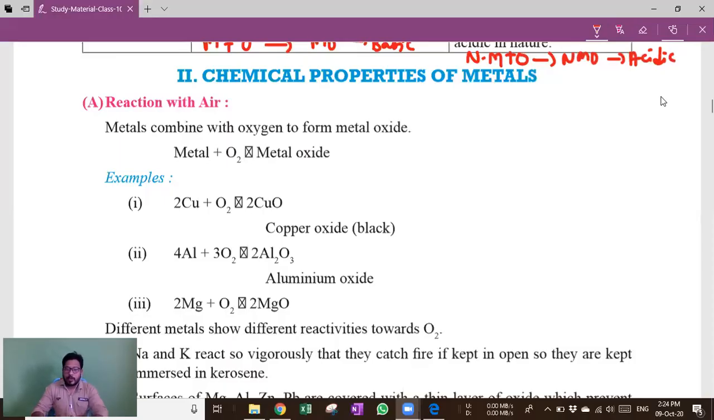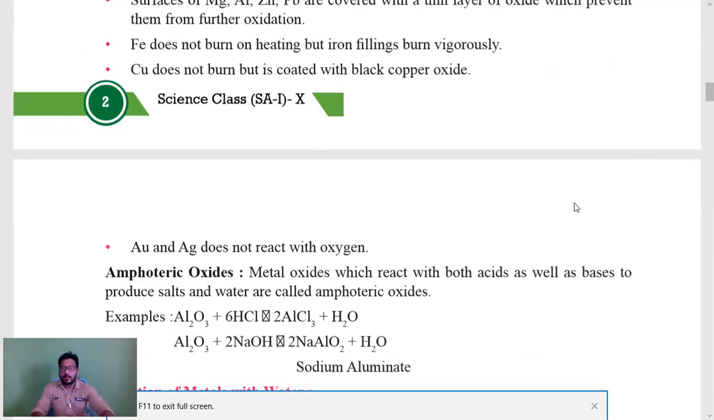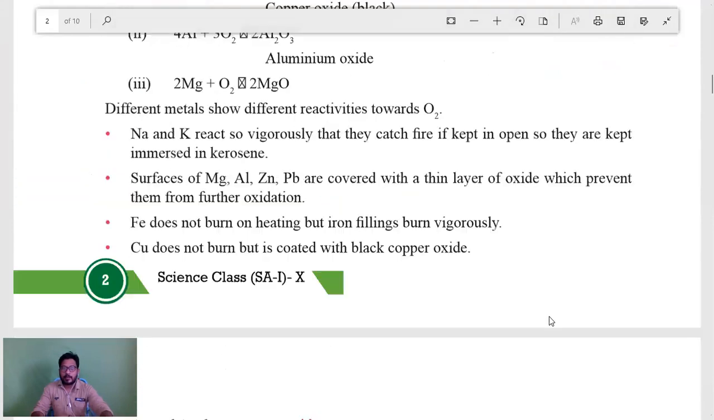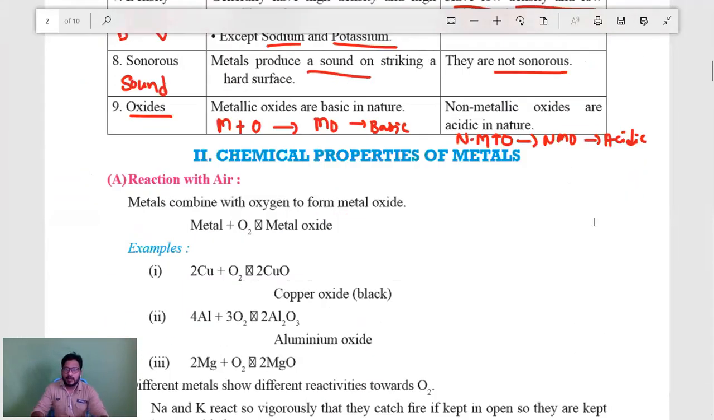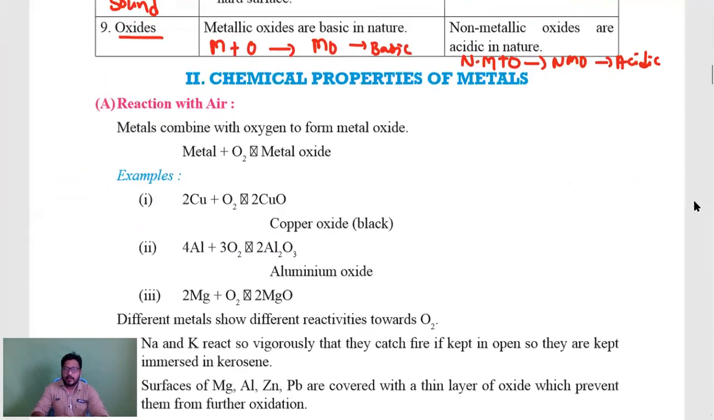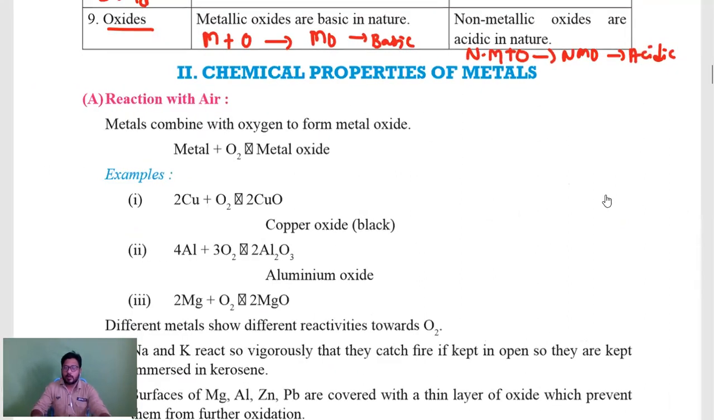Now moving to chemical properties. Here in acids and bases, how we have learned chemical properties, the same thing we will be learning in metals or non-metals also. But here, those reactants will change. So how it will change and what reactants will change, we'll see. First, coming to chemical properties of metals, we learn metals reacting with a few reactants. We'll see what those reactants are.